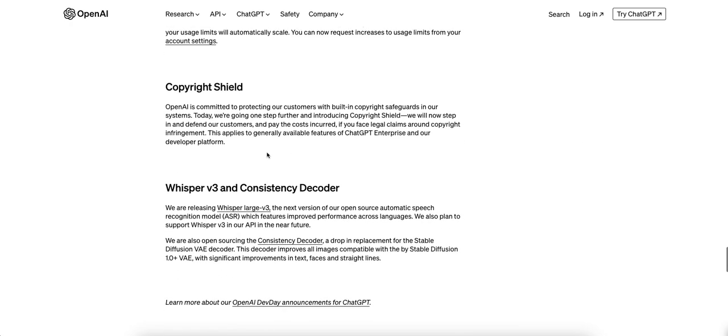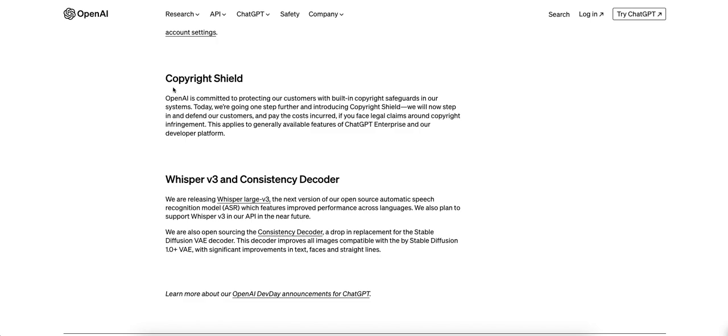And here's the last thing I want to highlight that they talked about: Copyright Shield. Essentially, they're committing to protecting their customers, in this case me as a developer, with built-in copyright safeguards. They even go as far as saying that they will pay the costs incurred if you face legal claims around copyright infringement.